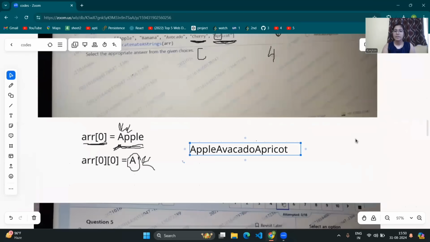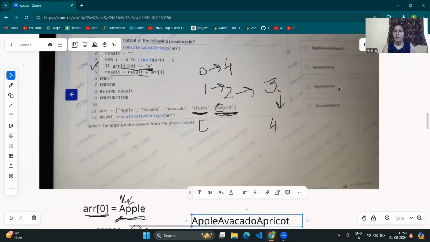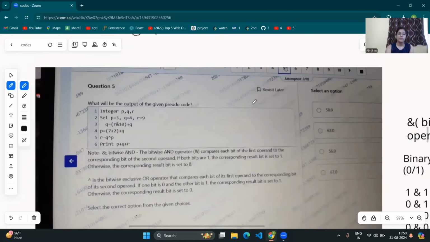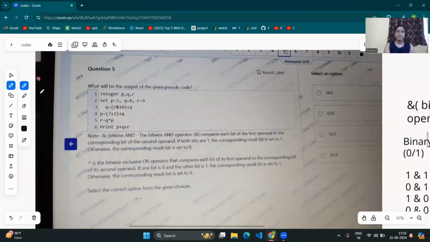So let's see in the above answer, which matches here. So the first one is our desired answer, the desired output. Now let's move to another question.